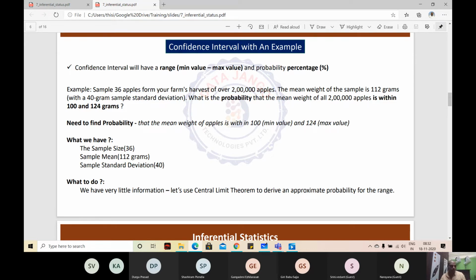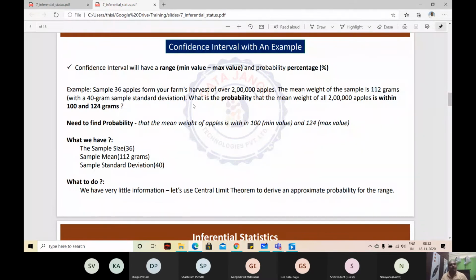Total apples from that farm are 2 lakh apples. I have a sample of 36 apples. The mean weight of the sample is 112. These 36 apples' mean weight is 112 grams, with a 40 gram sample standard deviation.